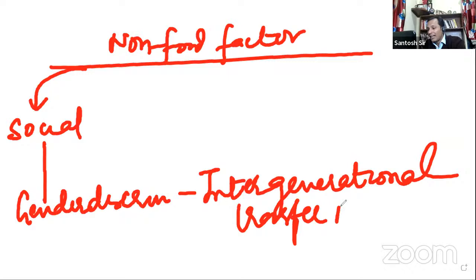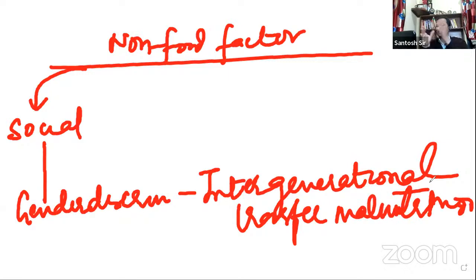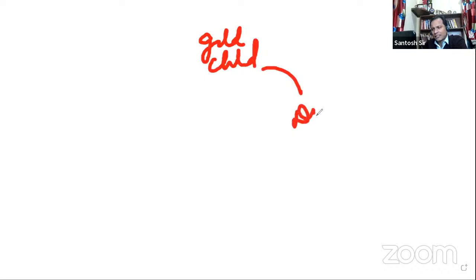This is a very interesting point I would like to make here. And I will show you what I mean by this intergenerational transfer of malnourishment. Just let me take a white sheet and I will explain the meaning of this. See what happens. Suppose a girl child is born. She is discriminated against and she is not given sufficient food. So she suffers from malnutrition.